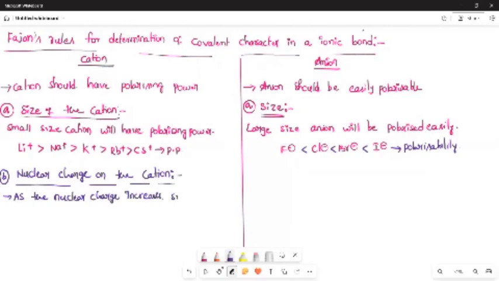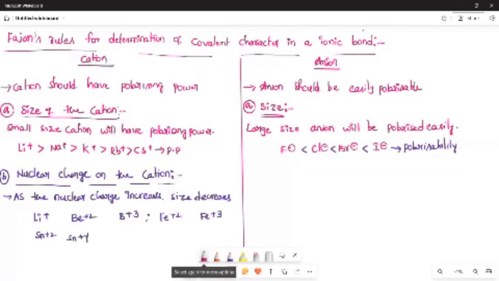సో సైజ్ డిక్రీజ్ అయితే మోర్ పోలరైజింగ్ పవర్ వస్తుందమ్మా. Now this will be Li plus, Be plus 2, B plus 3. And at the same time, Fe plus 2, Fe plus 3. And at the same time, Sn plus 2, Sn plus 4. Li plus, Be plus 2, B plus 3 each have 2 electrons. They are isoelectronic species. The polarizing power is B plus 3 greater than Be plus 2 greater than Li plus.